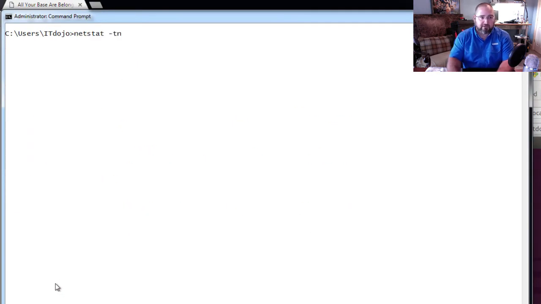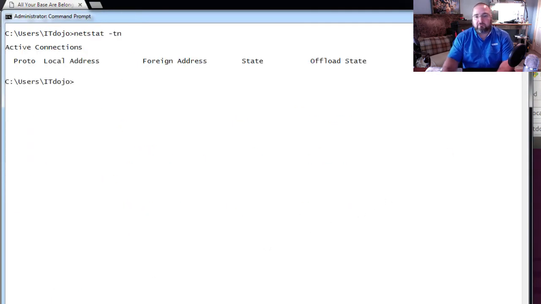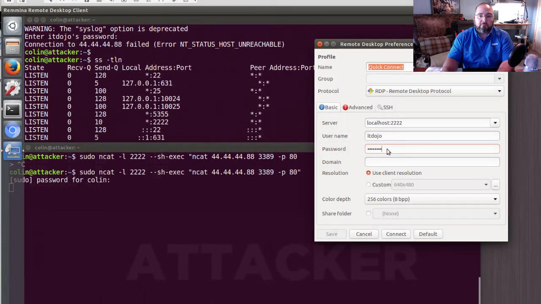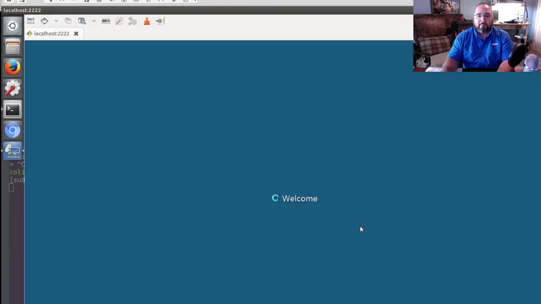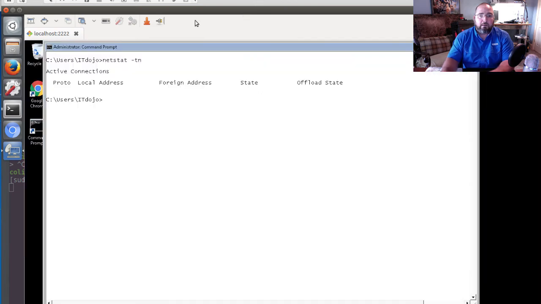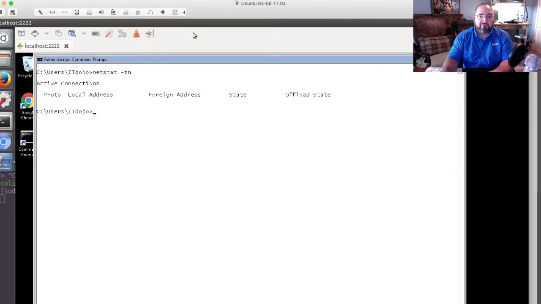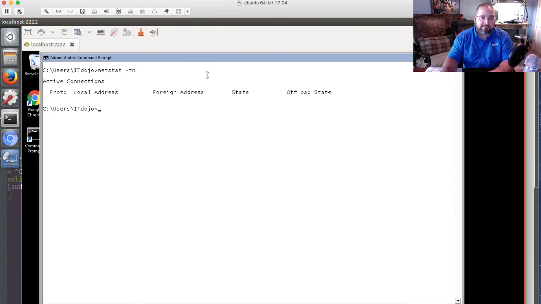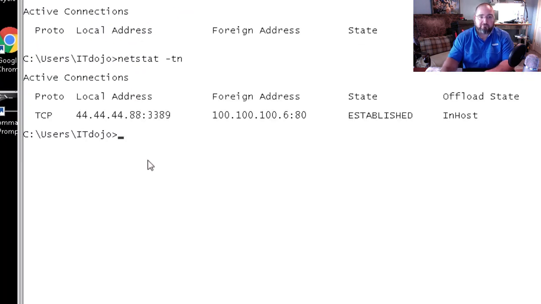So let's look at this. Let's look at netstat. Okay, we have no connections. And then when I connect, lo and behold, this is actually running on my Linux computer. Now, if I look at a netstat on this machine, this is the part that should creep you out, and the reason that we don't use packet filtering routers is I've just bypassed all these firewall rules. And I did it by sourcing my traffic from port 80.